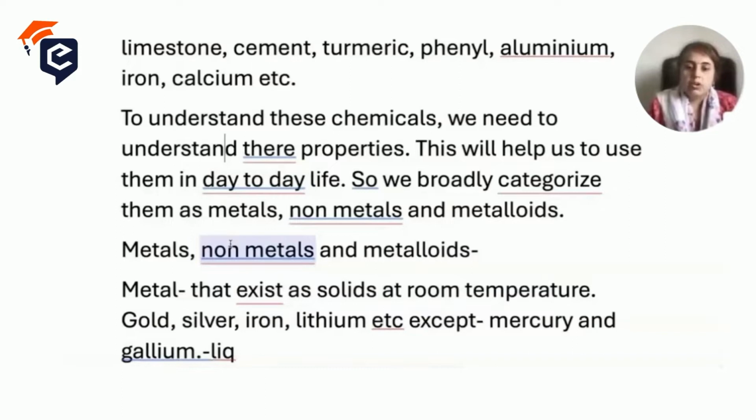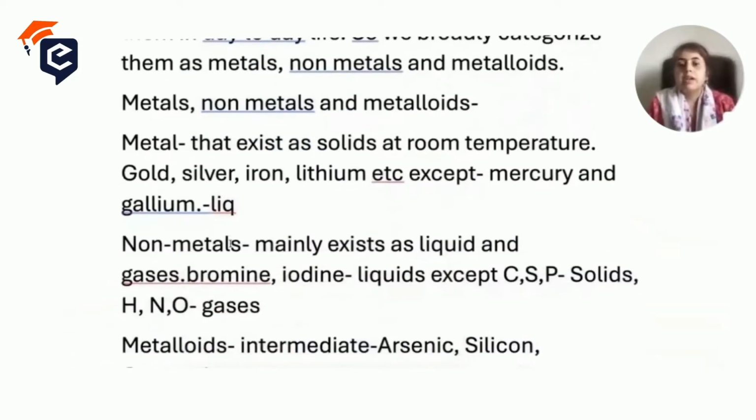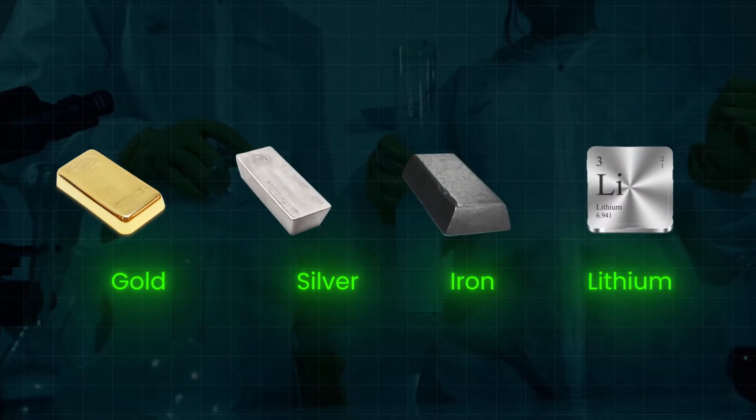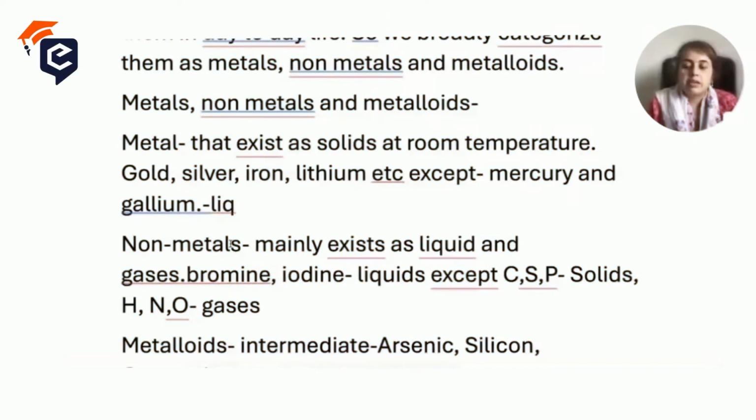Now we broadly classify these chemicals, or elements, as metals, non-metals and metalloids. So what are metals? Metals exist as solids at room temperature. Examples are gold, silver, iron, lithium, etc., except mercury and gallium. Mercury and gallium are exceptions as they exist as liquids, but we categorize most of the metals as solids.